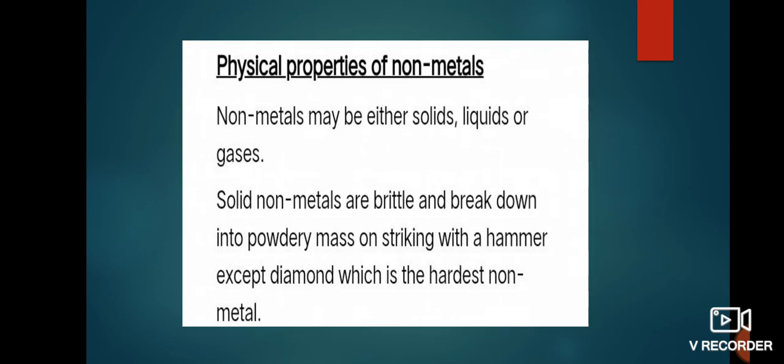Next are the physical properties of non-metals. Non-metals may be solids, liquids, or gases. Solid non-metals are brittle and break down into a powdery mass on striking with a hammer, except diamond, which is the hardest non-metal. Diamond is one of the allotropic forms of carbon. Carbon is a non-metal, but it is the hardest non-metal. Generally non-metals are very soft in nature, but diamond is the hardest.